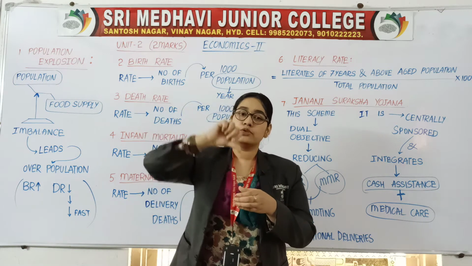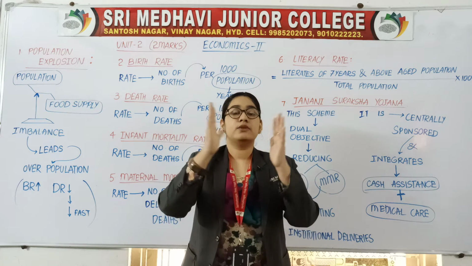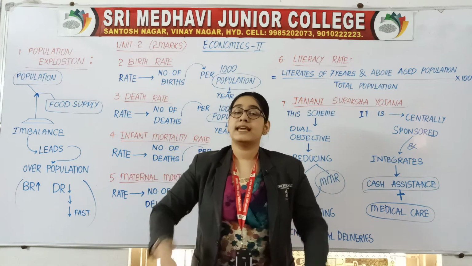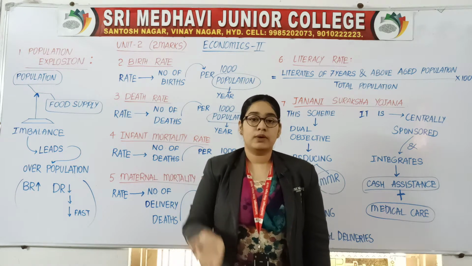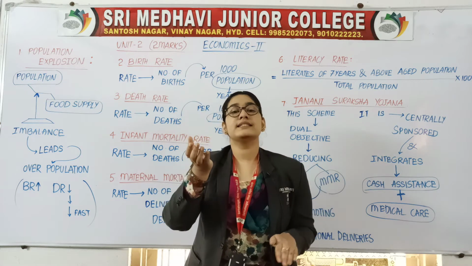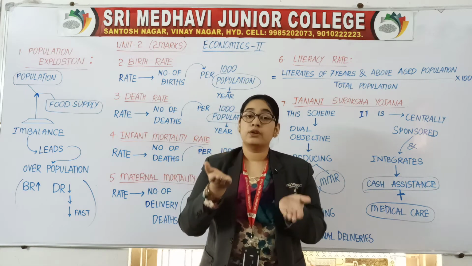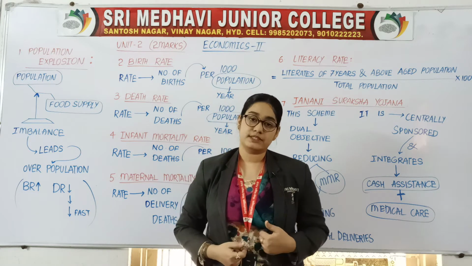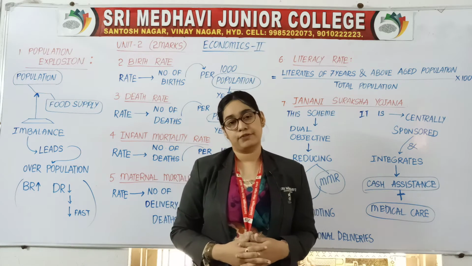If the population goes on increasing more than the food supply, then it will be overpopulation, or you can say population explosion. When one thing is more and the other is less, it will create imbalance, between the population and the food supply. So this is a negative aspect for us.